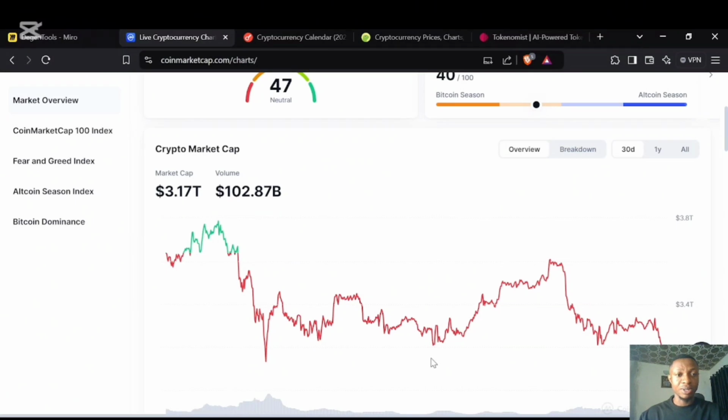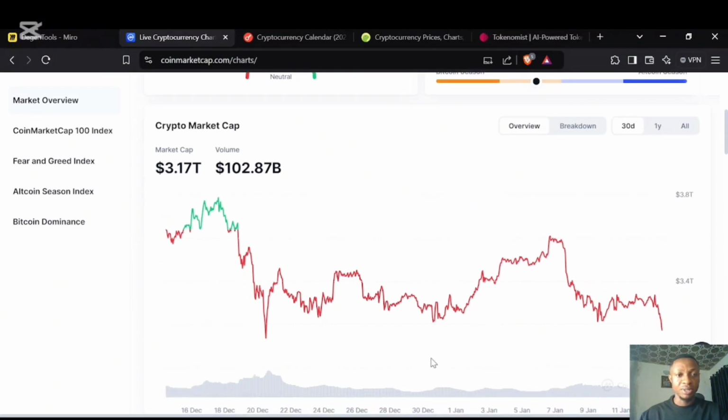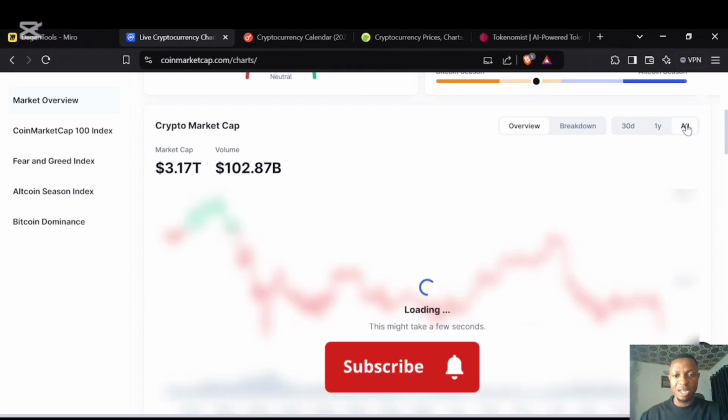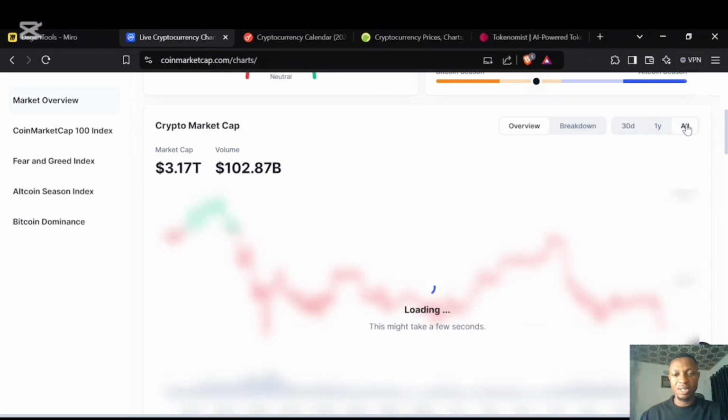Something else we can look at is the crypto market cap. The crypto market cap shows us an environment of how much is invested in the crypto market. All of the money invested in the crypto market is $3.17 trillion as of today, with a volume running around $102.8 billion within 24 hours. So I can click on all to see what the market capitalization looks like since the market started.